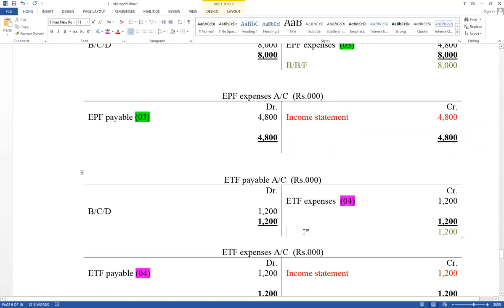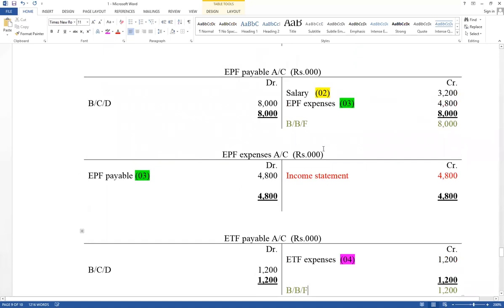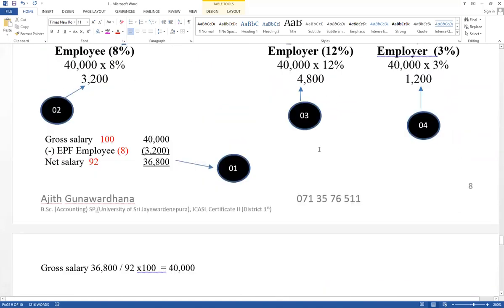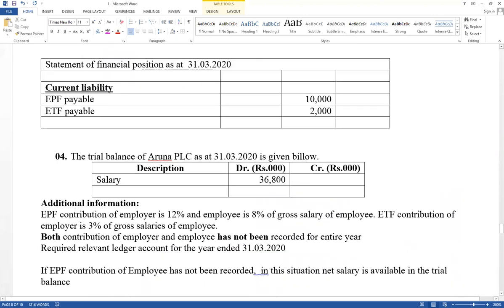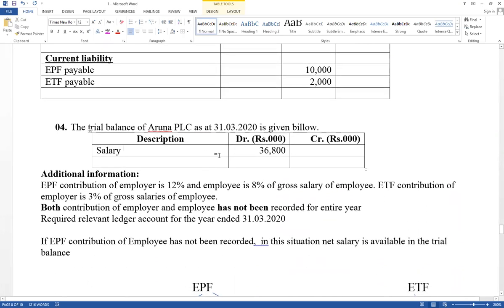This value should be included under current liability as EPF payable and ETF payable. 5 marks available. No need to prepare the cash account in this example. The trial balance also gives the salary account balance. Part of the adjustment has been recorded. You have to decide whether this is net salary or gross salary. How to decide?